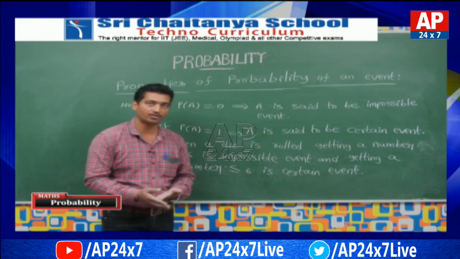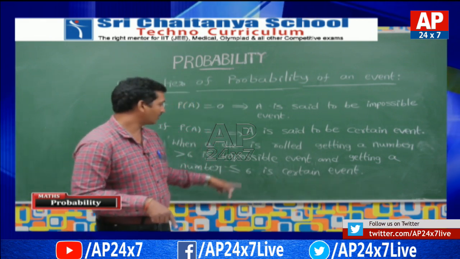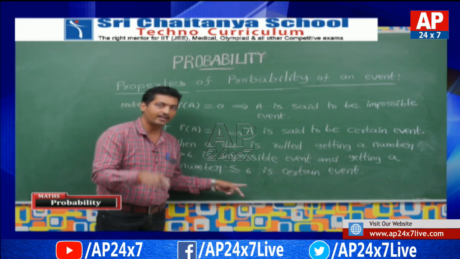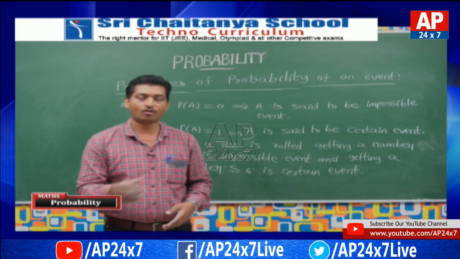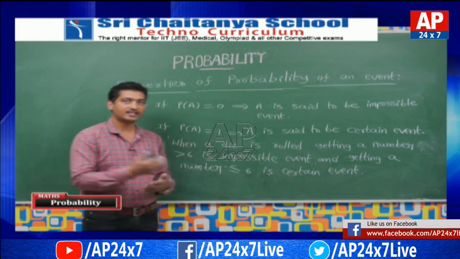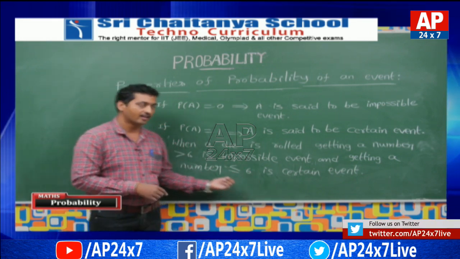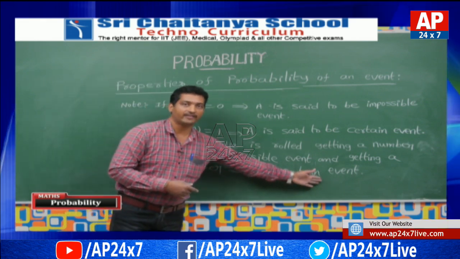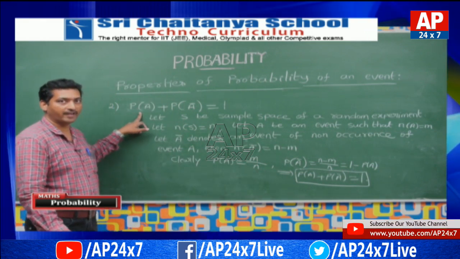P of A is equal to favorable cases to A by total number of cases. Favorable cases to A is equal to 6 and total cases is also 6. Therefore, P of A is equal to 6 by 6. That's why the event I defined here is a certain event.